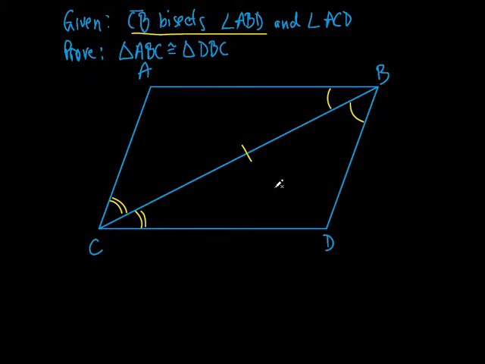Now look, is that enough information to prove that this triangle is congruent to this triangle? What do you think? I've got an angle, I've got a side, and I have an angle, don't I? The side is included, isn't it? So what's my reason why the triangles are congruent? Angle, side, angle. That's all I'm asking you to do. Everything in yellow right there is what I'm asking you to do.